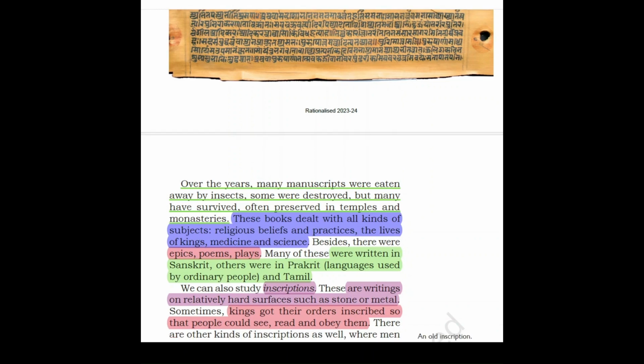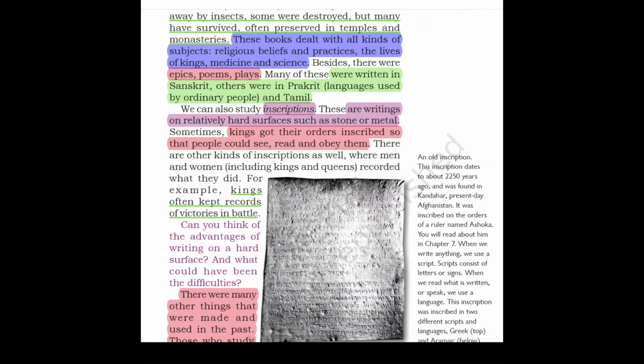Now, what are inscriptions? From where does the word inscription come? It comes from the word inscribe. Inscribe means to write. So, from the word inscribe comes inscriptions. These are writings on relatively hard surfaces. Why hard? Because it is easy to scrape and write. If it is soft, you will not be able to write. So, inscriptions are written on relatively hard surfaces such as stone or metal.